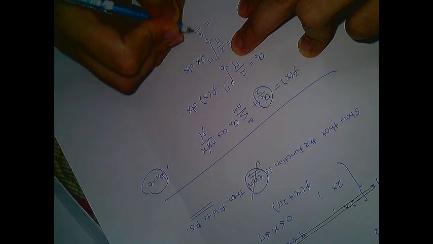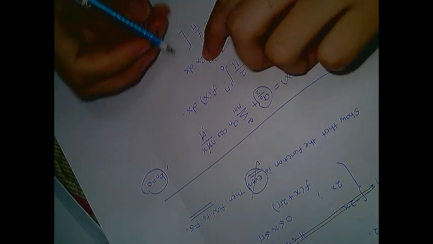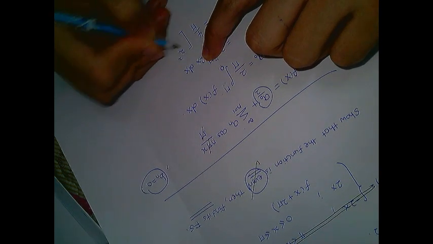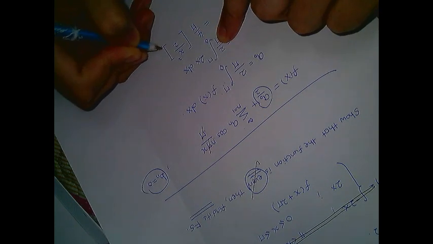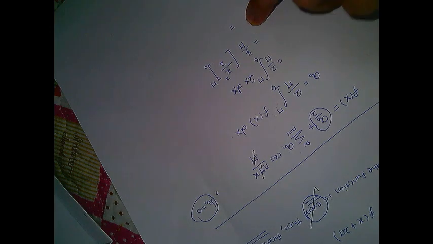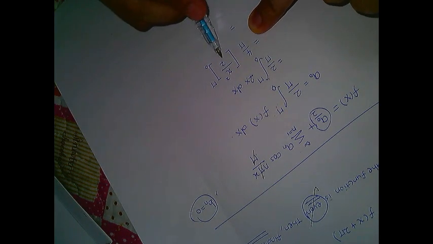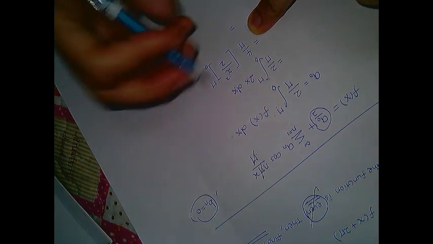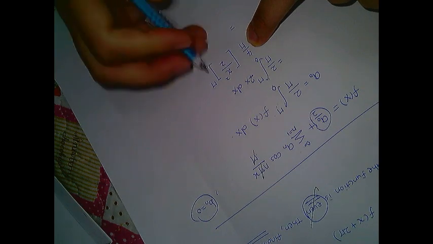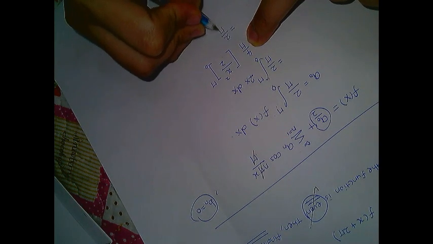Then integrate x, so we have x squared over 2, and then don't forget to put the limit from 0 to pi. I just take the half out before substituting the limit. So 4 and 2 can be cancelled, which is 2 over pi, and then I substitute the limit.